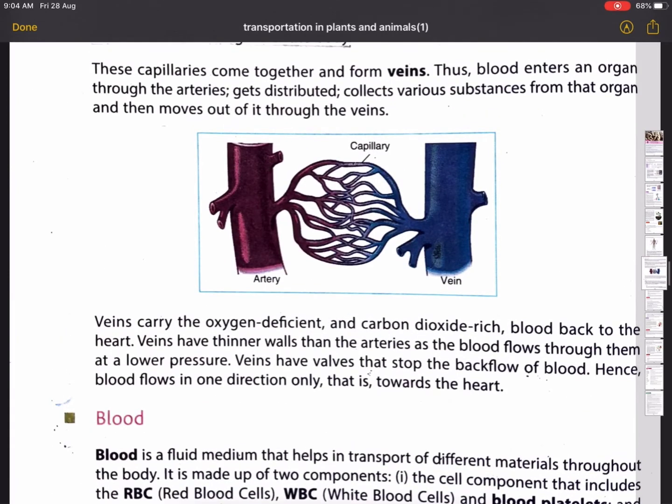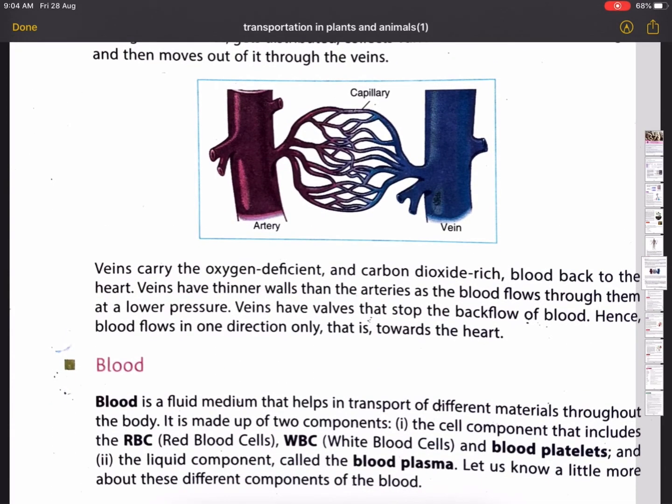You can see in this picture. So, veins carry the oxygen deficient and carbon dioxide rich blood back to the heart. Veins have thinner walls than the arteries as the blood flows through them at a lower pressure. Veins have valves that stop the backflow of the blood. Hence, blood flows in one direction only, that is towards the heart.